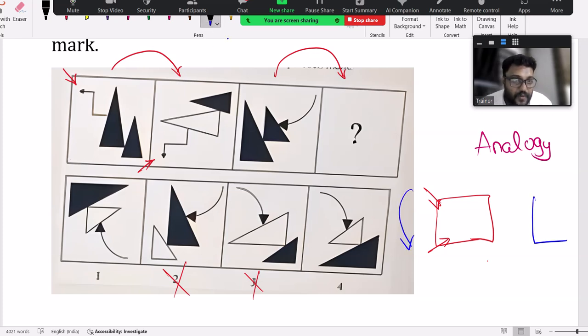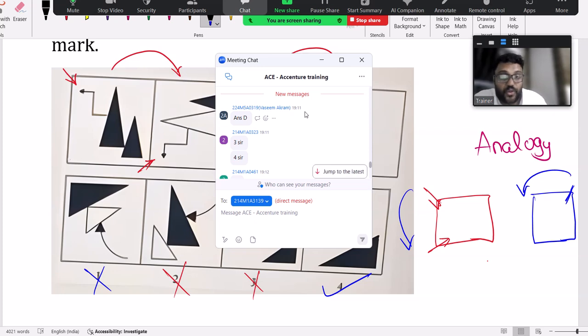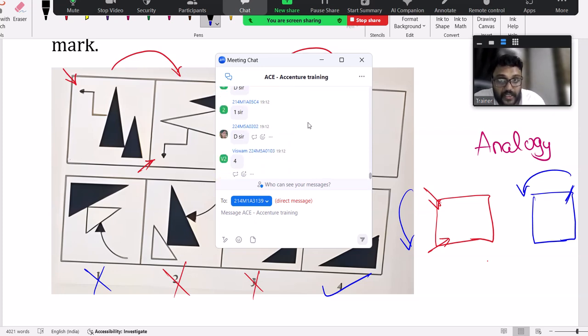And now if you are in this corner, you have to move to this place. So your line should be in this corner, your line should be in this corner. So option 4 is correct. Best suitable, you may argue 1 also, okay sir, but among that best suitable is 4, not third one, not option A, not first option.